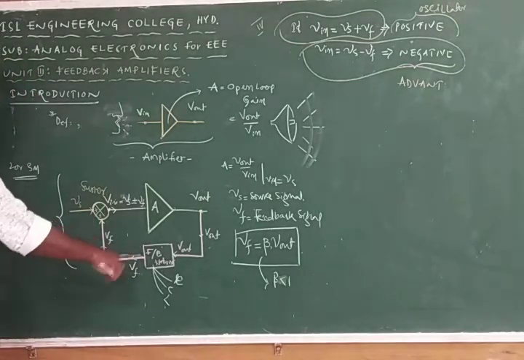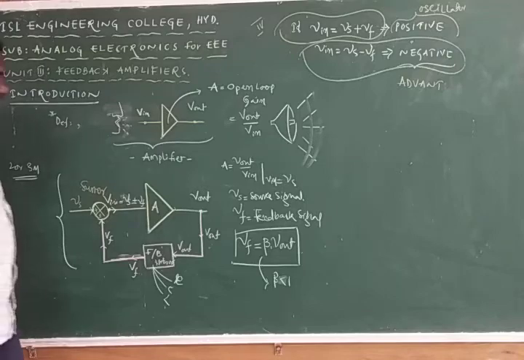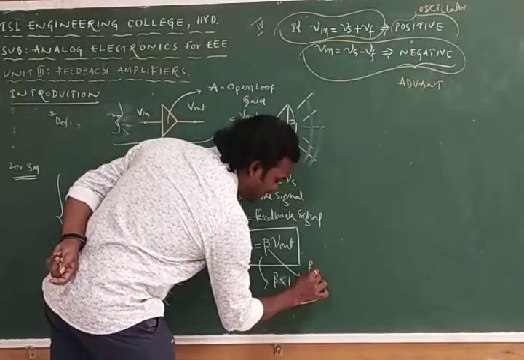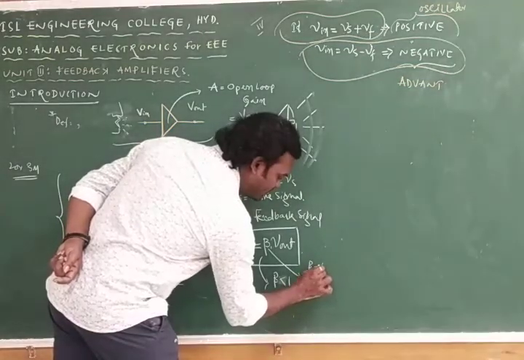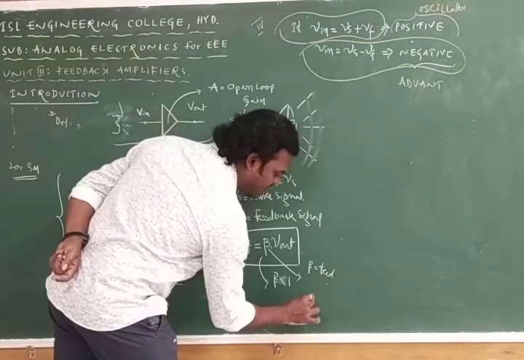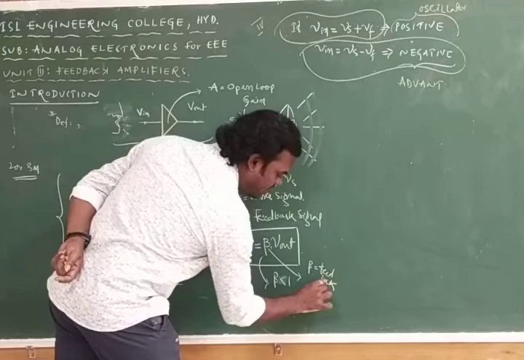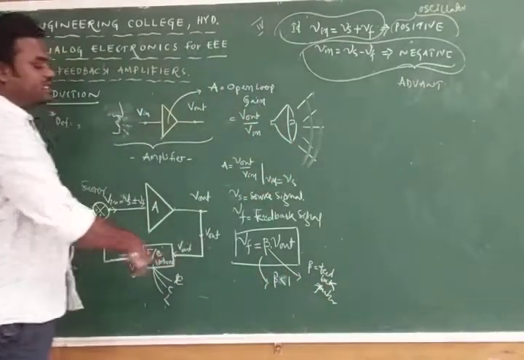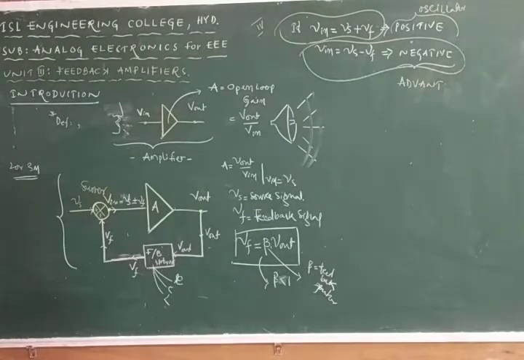And here beta we call the feedback ratio or feedback factor. Feedback factor beta is always less than 1 only. We have to choose beta such that Vf is less than V out only. This is the concept of feedback.